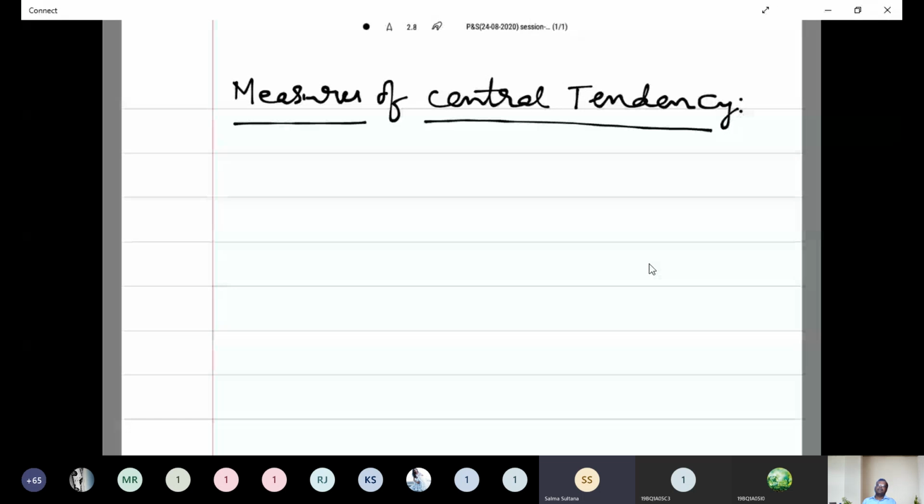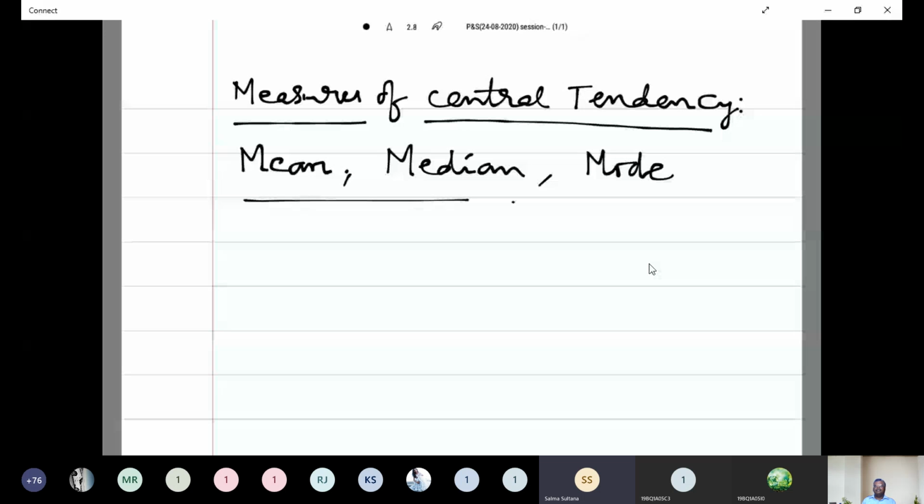The next topic, measures of central tendency, in which we are studying the averages: mean, median, mode. These are the three measures that we have to use to study the measures of central tendency. Now, first of all, we have to study the mean. Mean means arithmetic mean, or simply we call this one as mean.